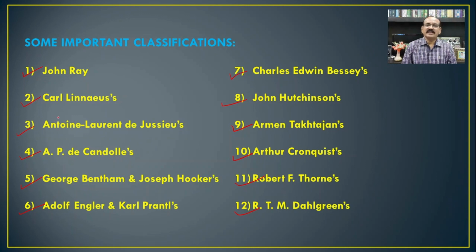In the first lecture, Introduction to Angiosperm Taxonomy, a little description is also given about these different classifications. Hence, I am not going to repeat the same in this lecture.